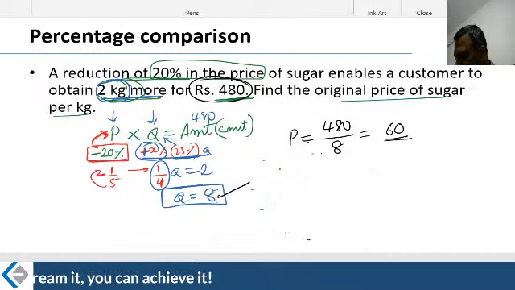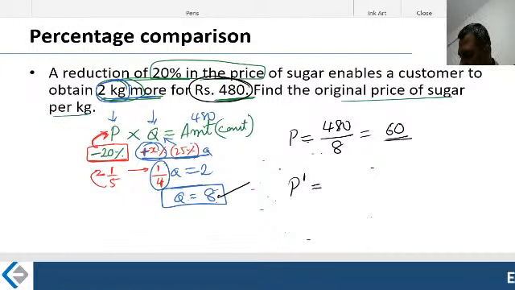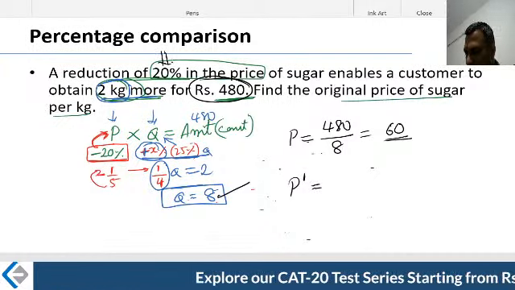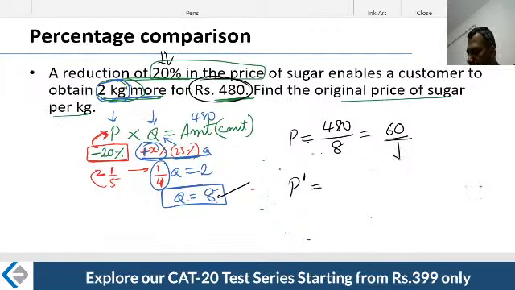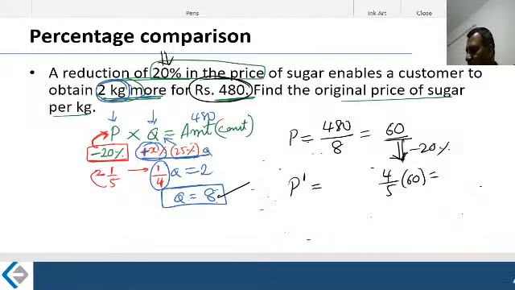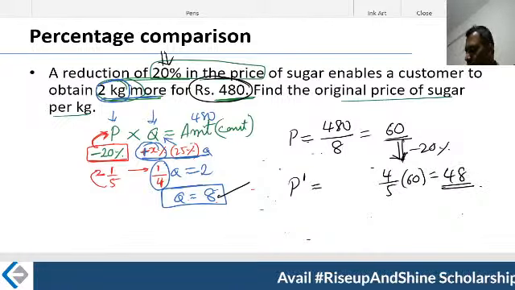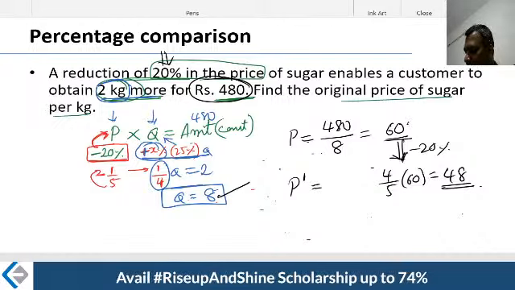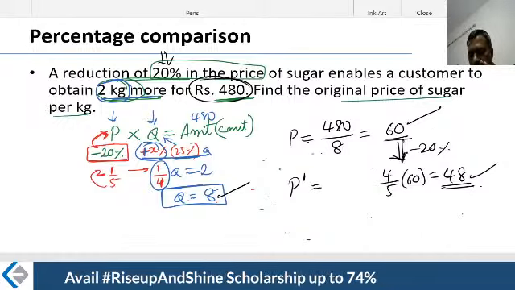What is the reduced price? Can I find out P dash? Of course, yes. 20% is the reduction. I will give 20% discount on this. If it is reduced by 20%, recovery is how much? 80%. What is 80%? 4/5 of 60. Therefore, the reduced price is 48 rupees. Earlier price is 60 rupees. The revised price is 48 rupees. Based on the revised price, you get 2 kgs more as well. That's the meaning of this question.